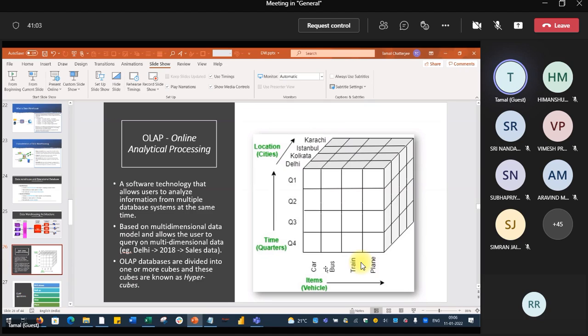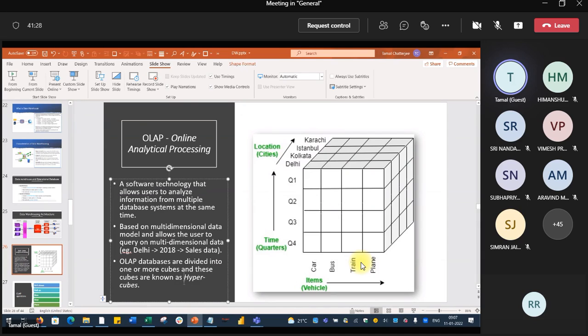Okay, let's see. So here you see it is showing that we are for our data warehousing OLAP, online analytical processing. Okay, this is basically for analytical purpose. We are creating a data warehousing with our historical data. Okay, that's okay.